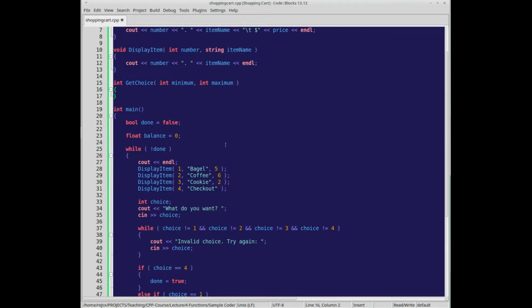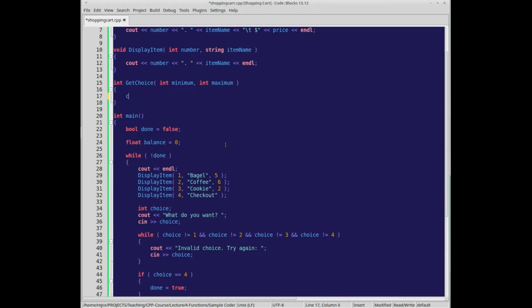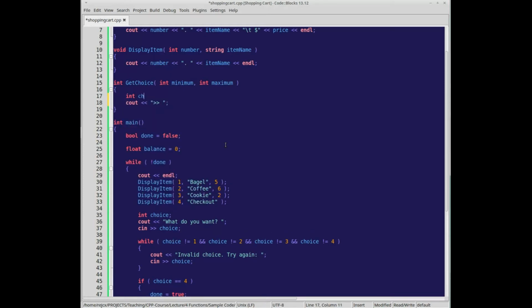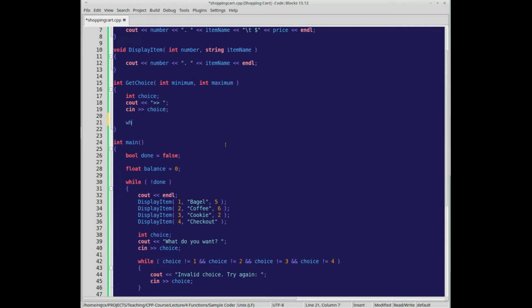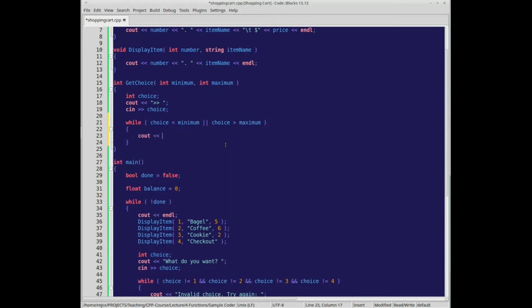We're assuming that we'll never have like a random other number outside of that range. So we'll put like a little prompt arrow. We'll get their choice. So we'll say get choice, and we'll say while choice is either less than the minimum or choice is greater than the maximum, we'll just tell them invalid option, try again.